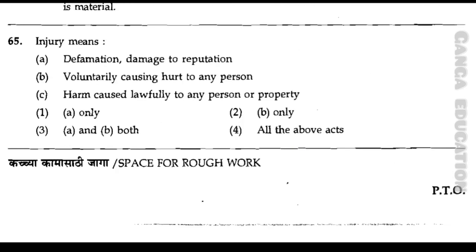Now question number 65, injury means A, defamation, damage to reputation, B, voluntary causing hurt to any person, C, harm caused lawfully to any person or property. Option number 1, A only. Option number 2, B only. Option number 3, A and B both. Option number 4, all the above acts. And the correct answer is option number 3, A and B both. It means defamation, damage to reputation, and B, voluntary causing hurt to any person.